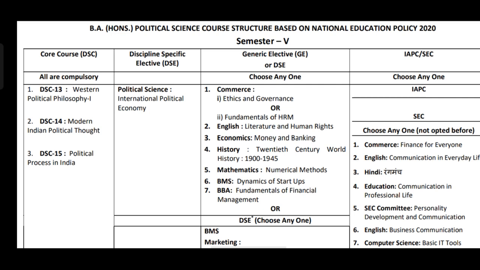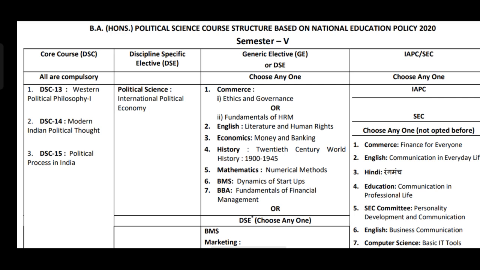So, let's talk about Discipline Specific Core Course 13, Western Political Philosophy 1. This course will take you through the foundational ideas of Western political thought. It's like getting to know the roots of the political systems we see today. The next, DSC 14, which is Modern Indian Political Thought, where you will explore the political ideologies that have shaped modern India. Think of it as understanding the minds behind India's political landscape.